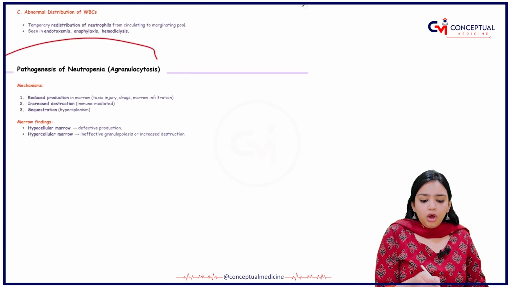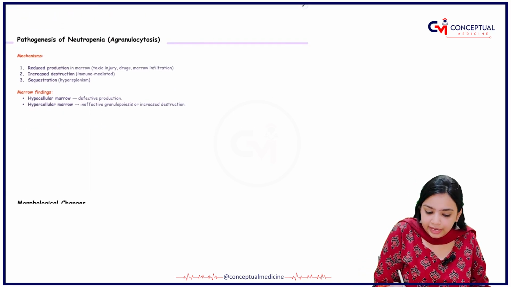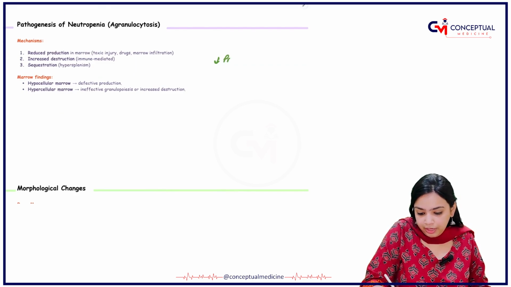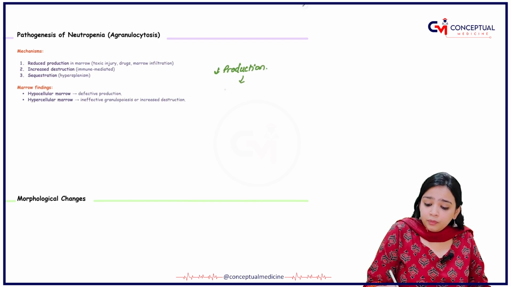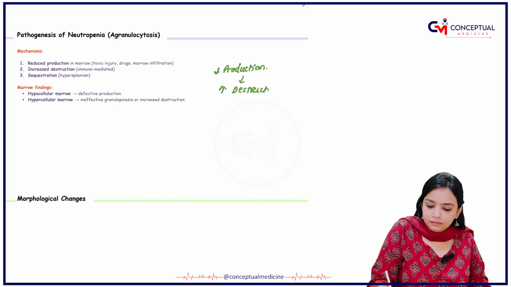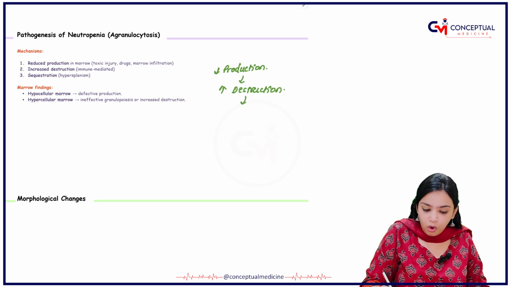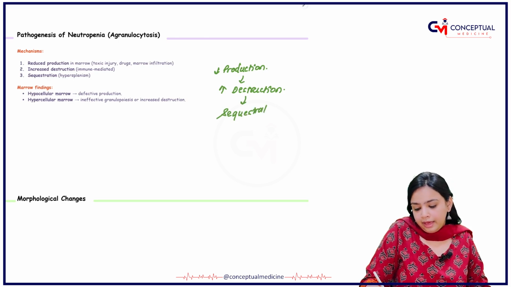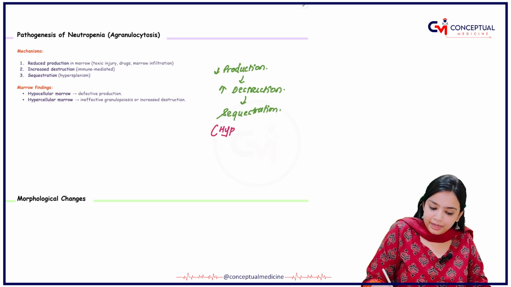Coming on to the pathogenesis of your neutropenia. What happens is there is first a reduction in your bone marrow production, a decrease in your production, you can say. As a result of which there will be an increase in your destruction. When there is an increase in the destruction, it will cause sequestration. And guys, you know what? Sequestration is nothing but hypersplenism.